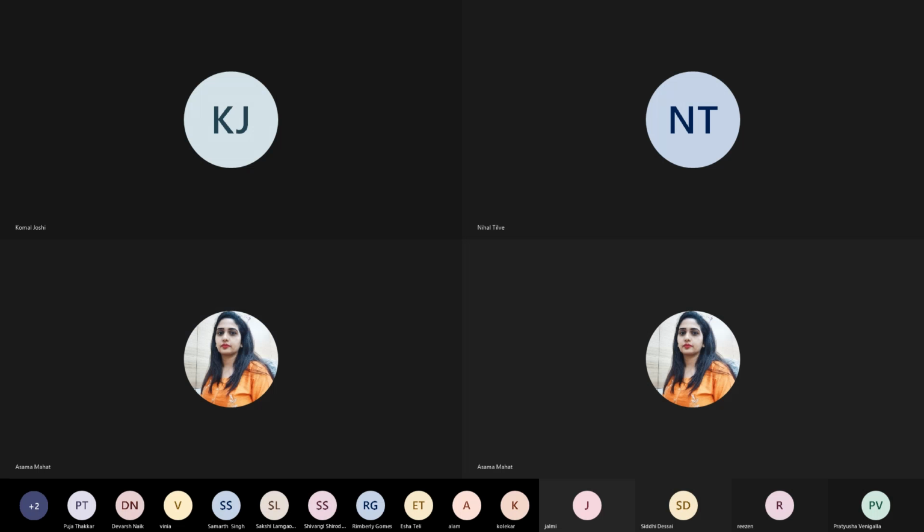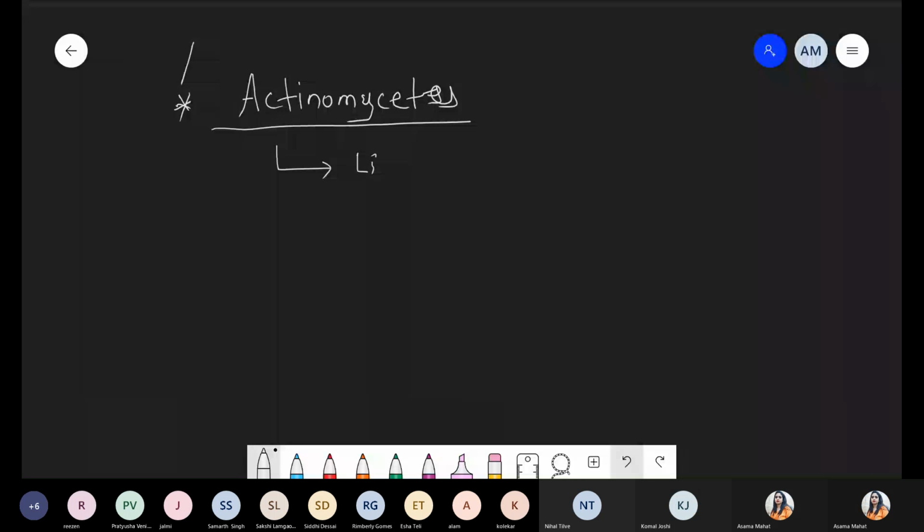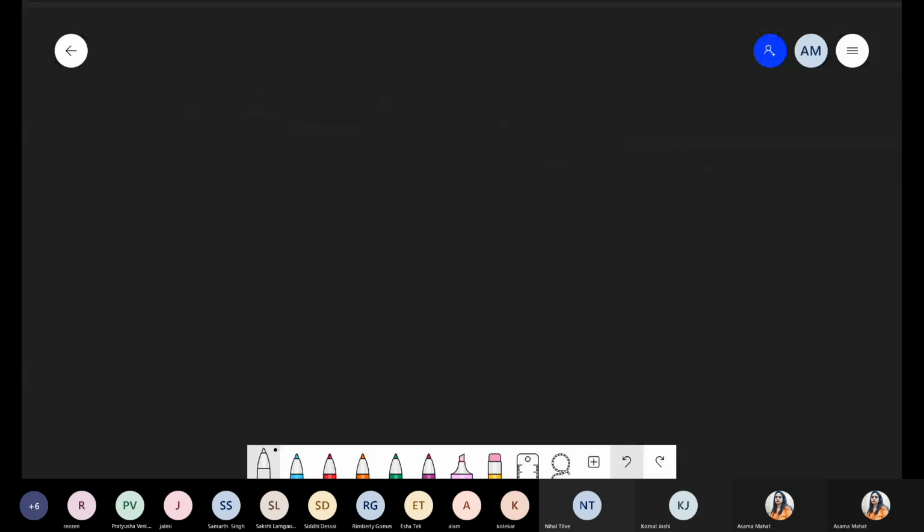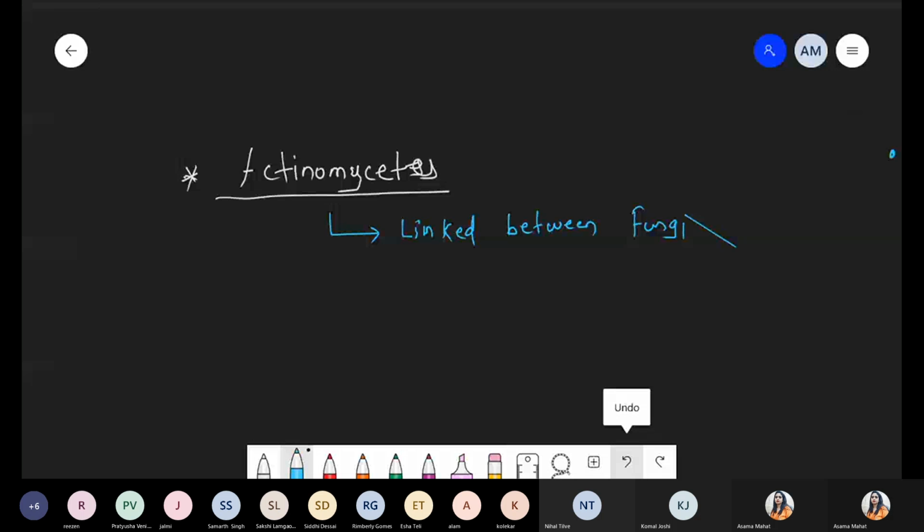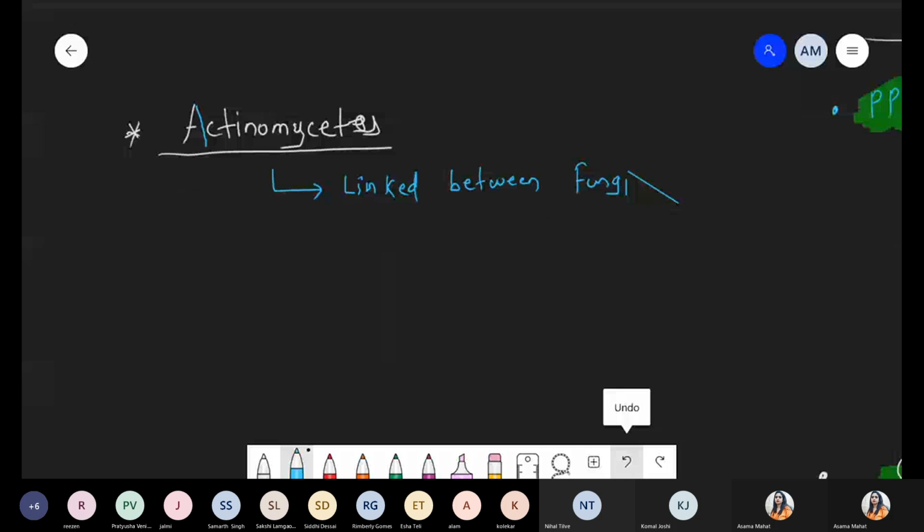Actinomycetes, these are the link. It will be showing linkage. These are the link between fungi and bacteria. So it will be showing the connection link between fungi as well as the bacteria. So a link between one eukaryotic group, that is fungi, and actinomycetes, that is a link between fungi and bacteria.